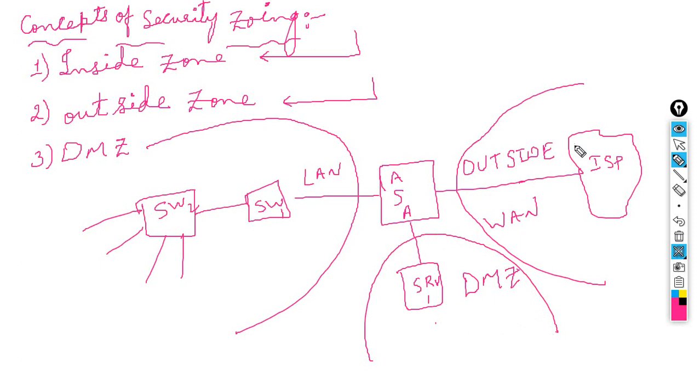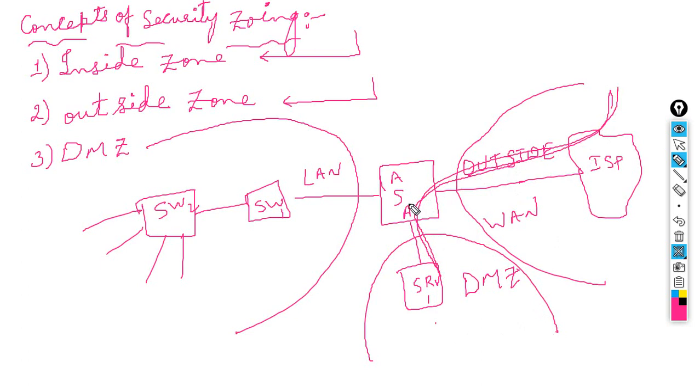We can allow the outside users to access our server, with the help of ACL we will allow them. But now just remember we have three zones: inside zone, outside zone, DMZ.